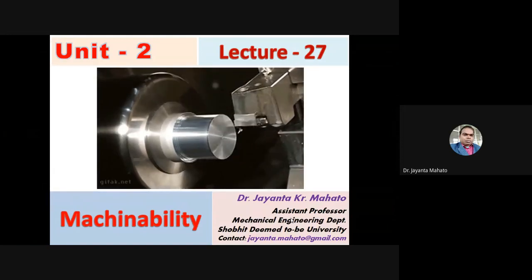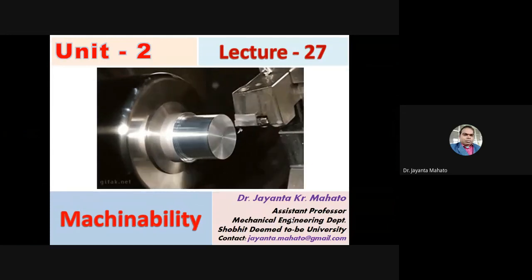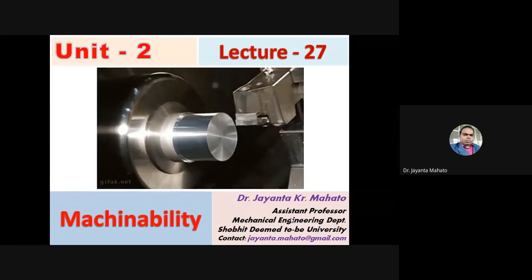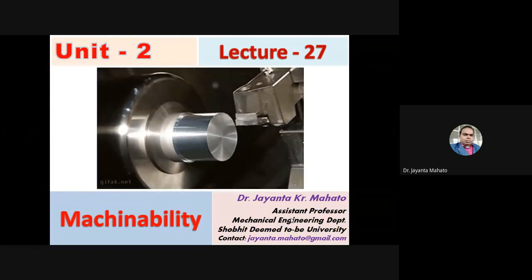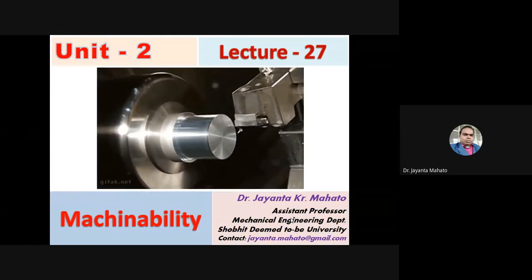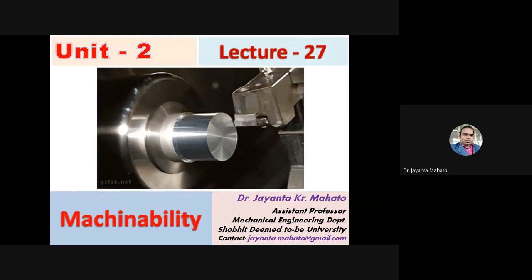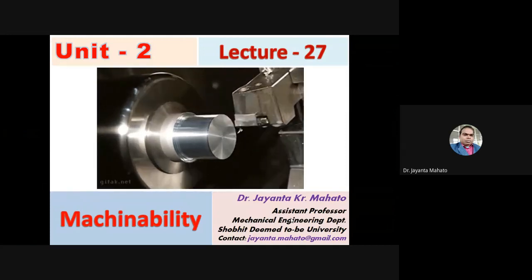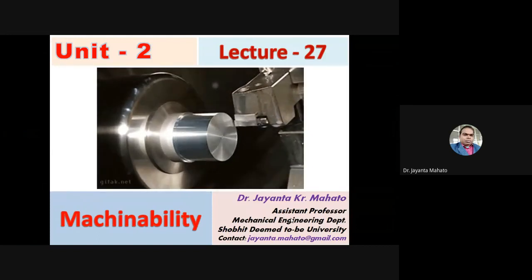From this machinability index you can get information about how easily a material can be machined under a specified cutting condition. How easily it can be machined means how easily the material can be removed from the workpiece.